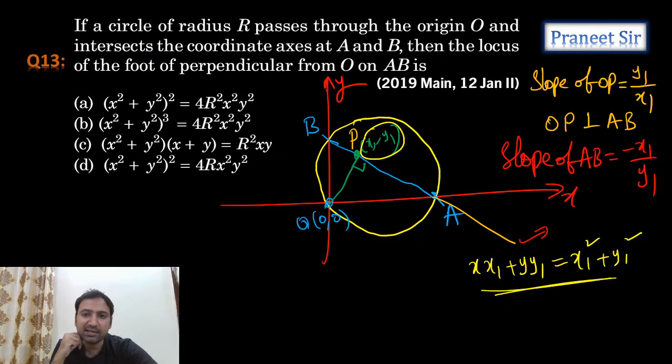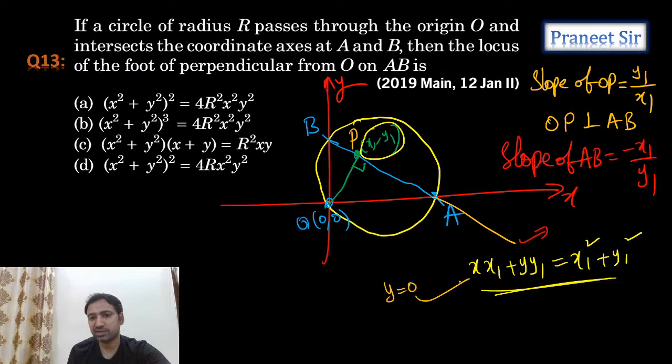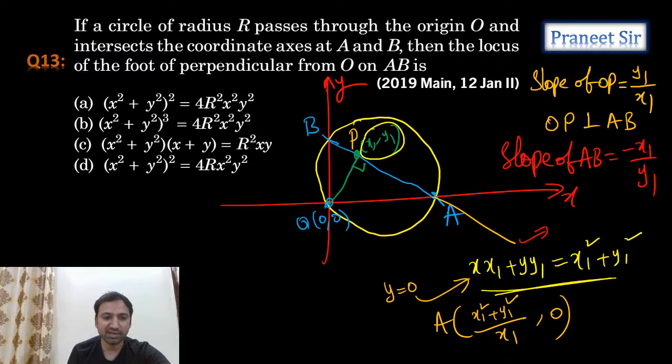But see, can I calculate the points A and B, guys? Once we got the straight line, can I calculate the point A? If you substitute y equals 0 here, how much are you getting? Point A is equal to (x1 square plus y1 square) by x1, comma 0. Okay, point A we calculated.